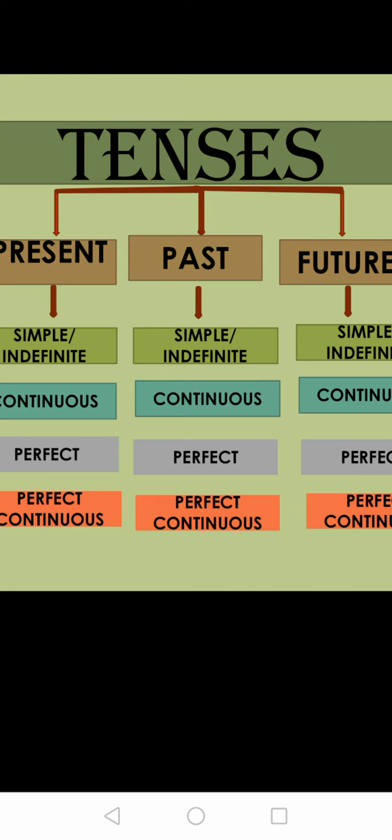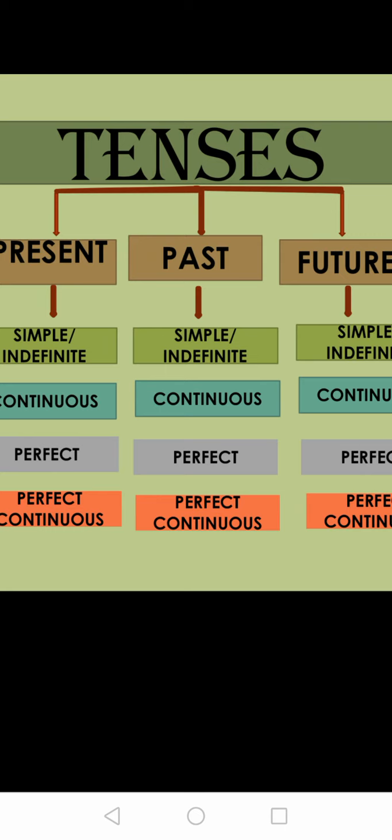How? I'll tell you. Like simple, also known as indefinite. For present you add simple present tense, for past it becomes simple past tense, and for future you say simple future. Simple present, simple past, simple future, or present indefinite, past indefinite, and future indefinite. Next is continuous: present continuous tense, past continuous tense, future continuous tense. Another name of continuous tense is progressive, because the work is going on.